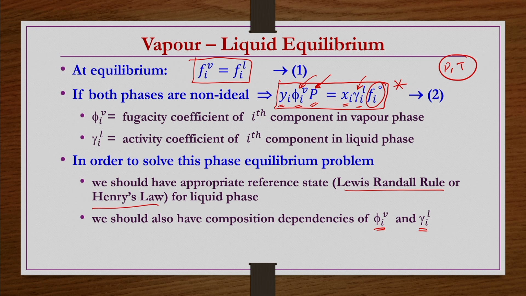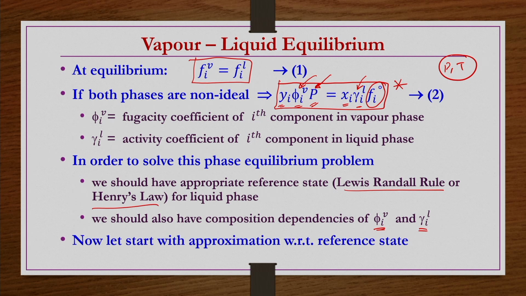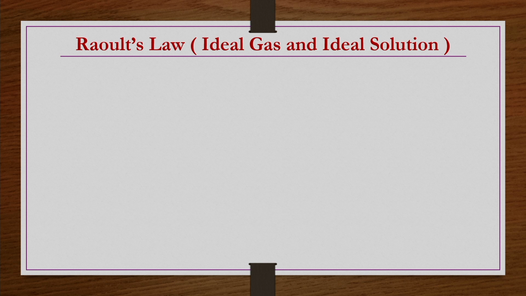So now, for simplicity, we take the case of an ideal mixture, that is, both the liquid and vapor phases obey ideal behavior, and then start doing the problems, because from there it will be easy to develop and then bring in the non-ideality of the liquid phase and the non-ideality of the vapor phase, in a kind of gradual incremental order. So now we take a case where the vapor phase is ideal and the liquid phase is also ideal.